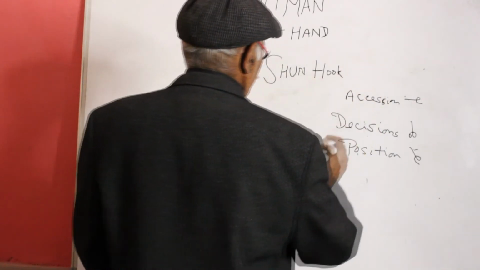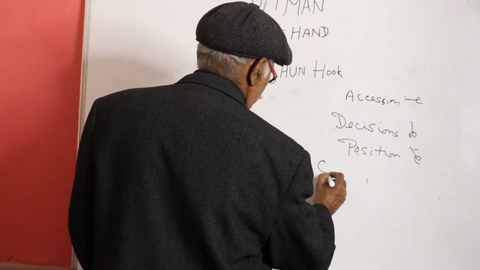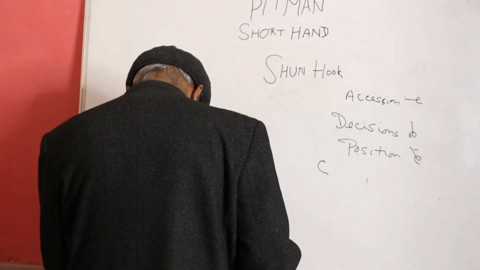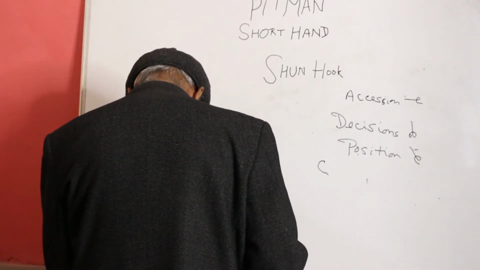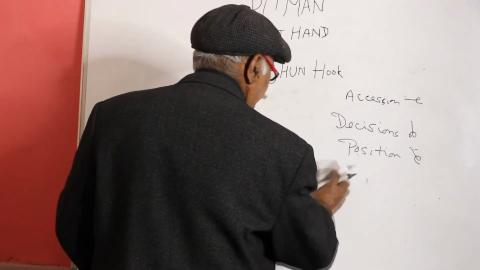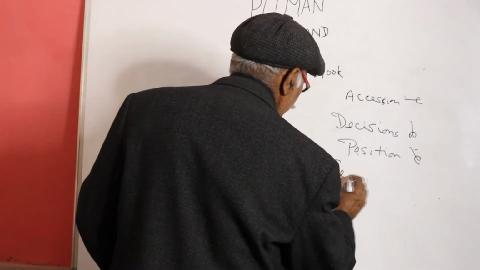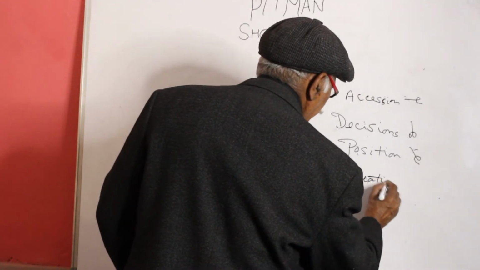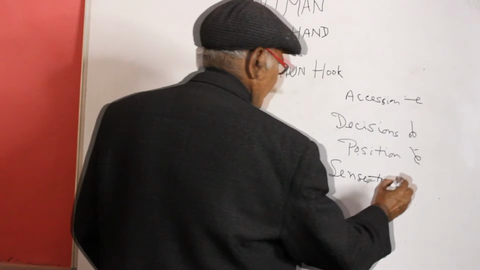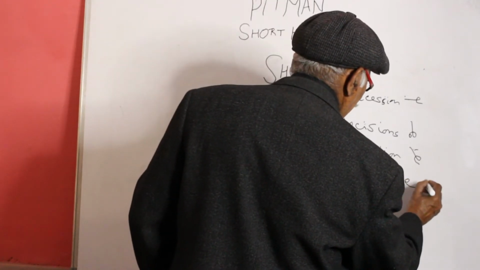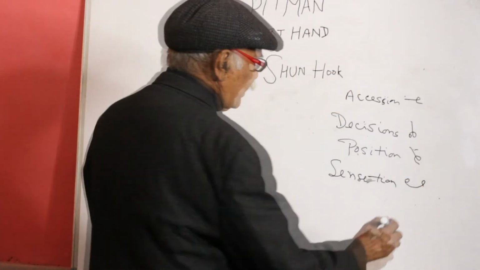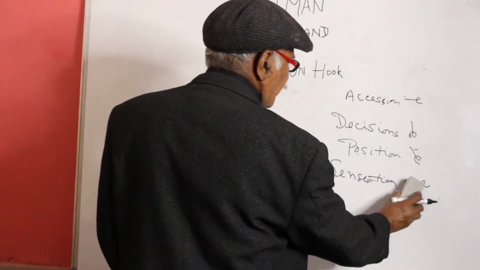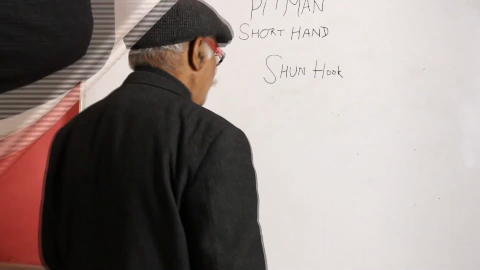Sensation. It is our sense, then sun hook is used. Sensation.